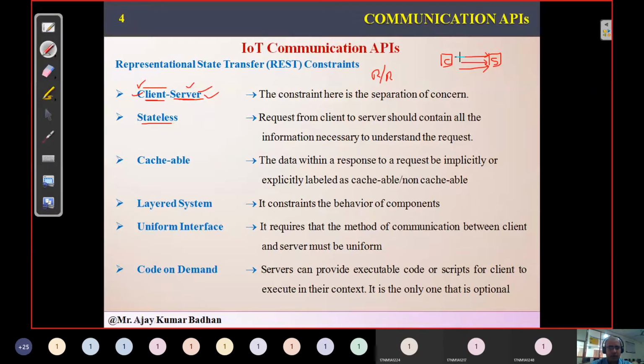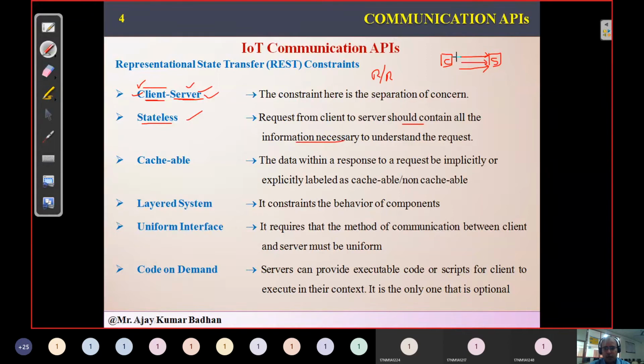So this is what we call stateless. Now here, it is saying that client and server should be independent. They have certain limitations. Whatever information is requested from the client to the server should contain all the information necessary.